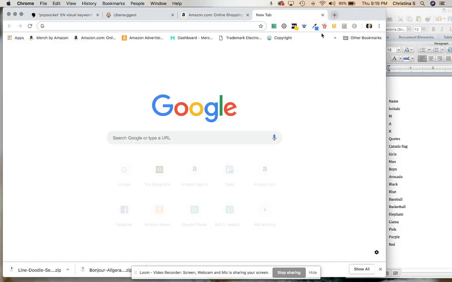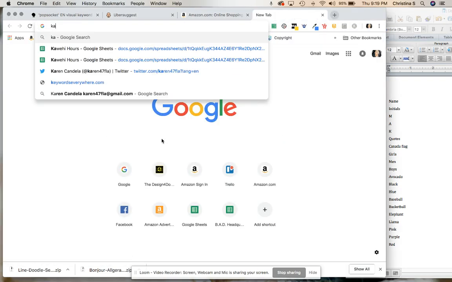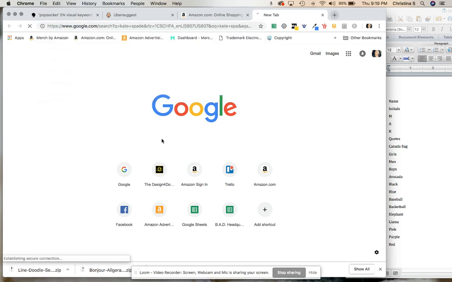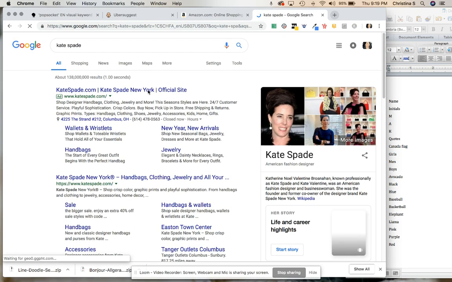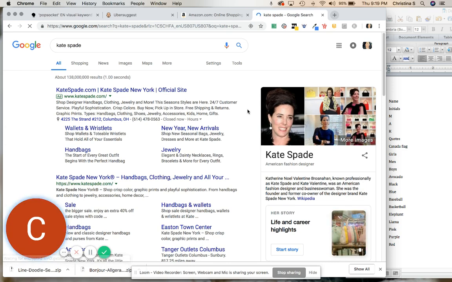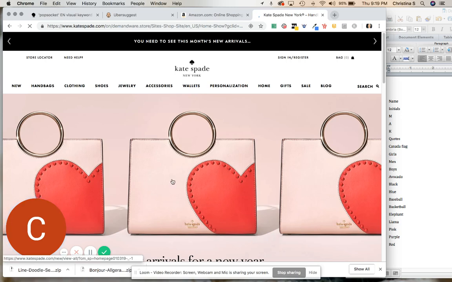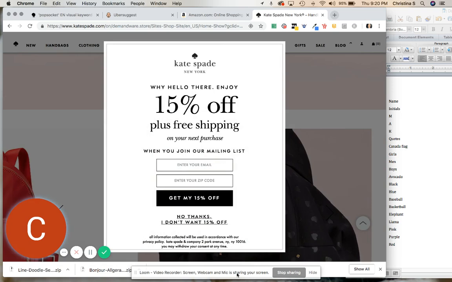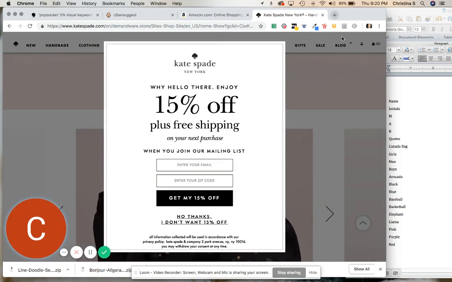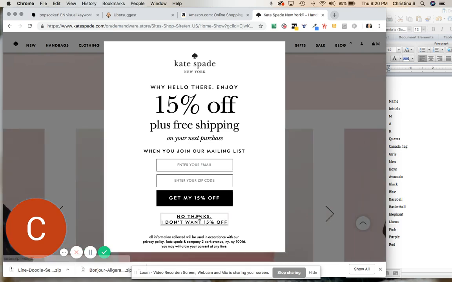Another thing I often do is go out to some of the designer handbag sites and look at some of the colors they're using, like this pink right here, that red color.